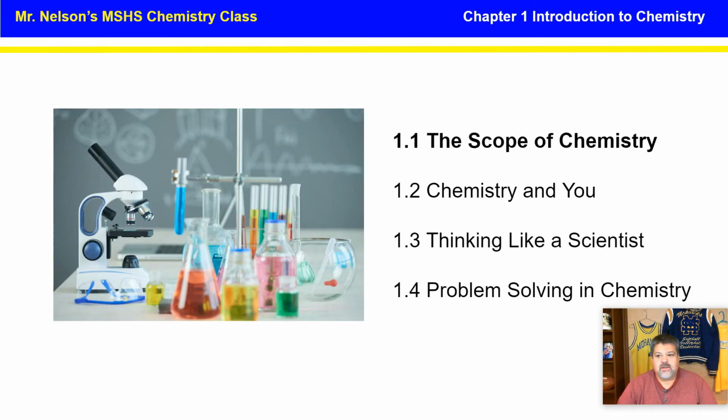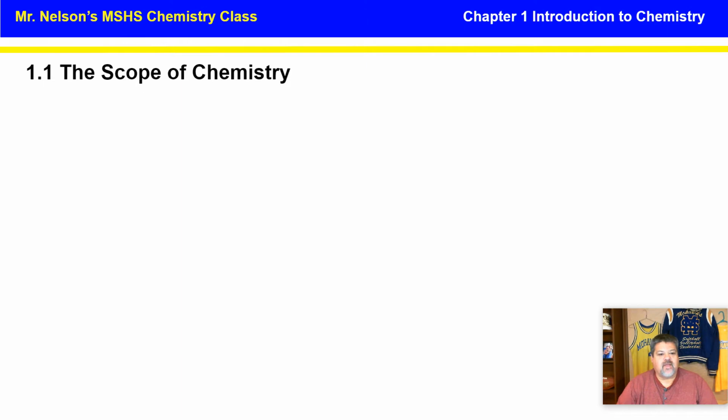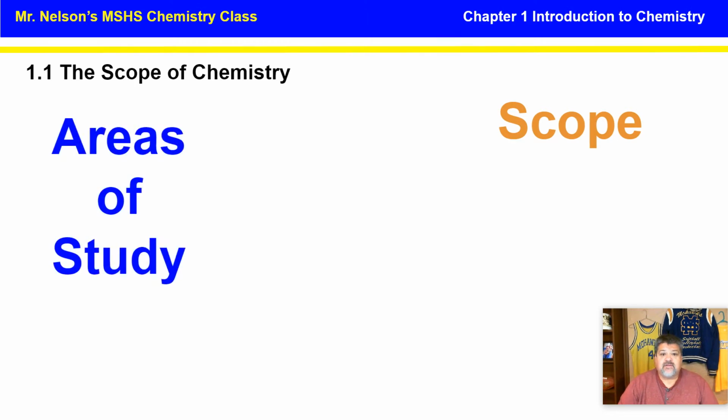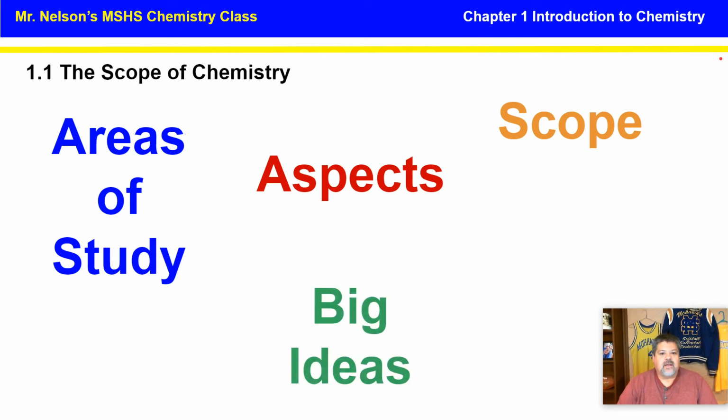Today we're going to talk about our very first section, Chapter 1, Section 1, the scope of chemistry. When we talk about the scope of chemistry, we talk about a few ideas. Scope means how large is chemistry, and then we're going to talk about the different areas of study in chemistry, the aspects, and then overall our big ideas that we're going to have throughout the rest of this school year. So let's go ahead and get started.